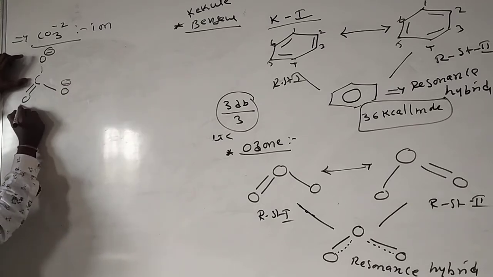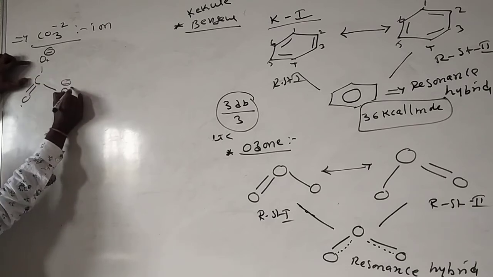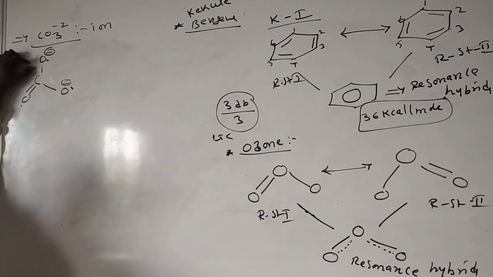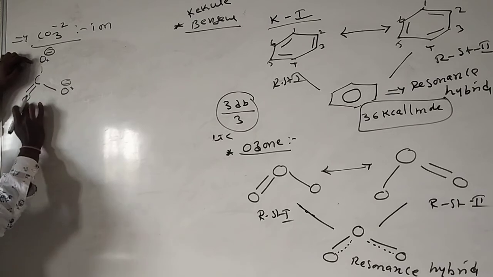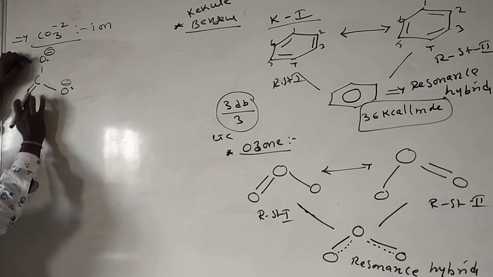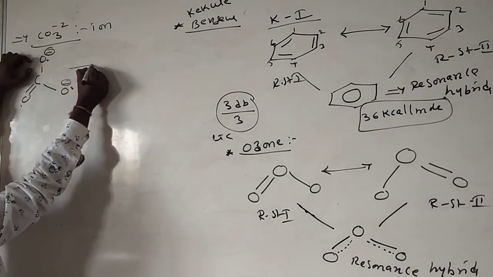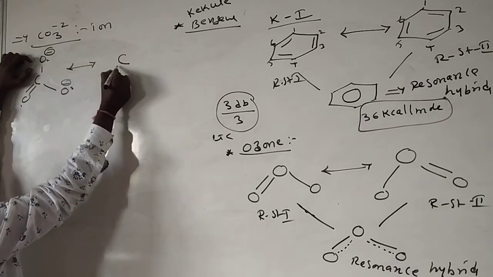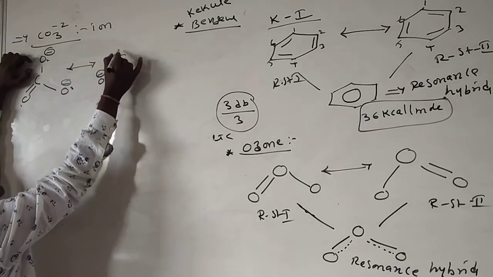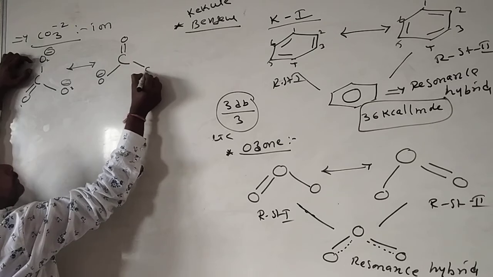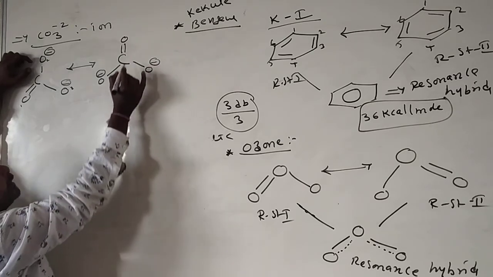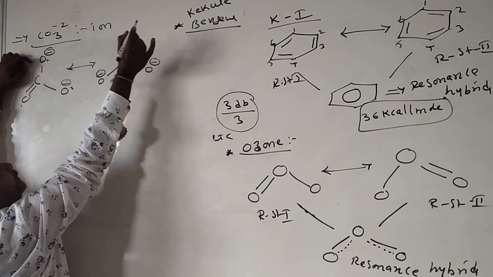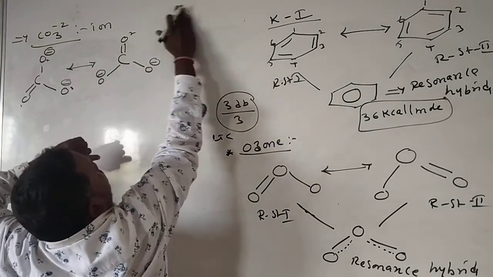See here, this is the first atom, second atom, third atom. In the first structure, the double bond is present between the carbon and the first oxygen atom. Then, see O minus, double bond O minus: here it is present between carbon and the second oxygen atom.